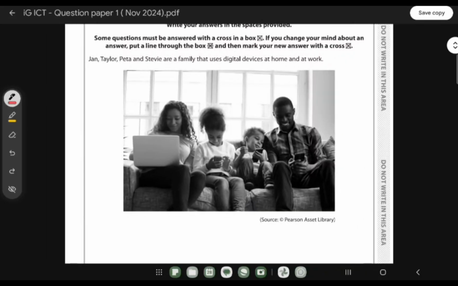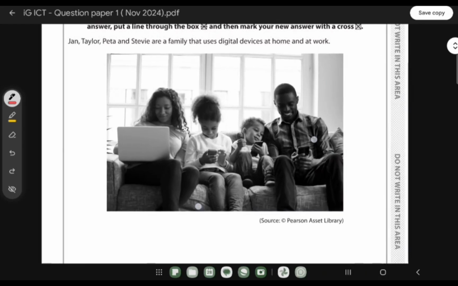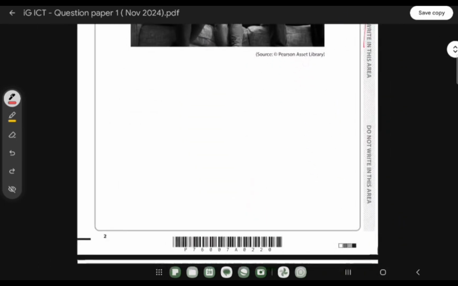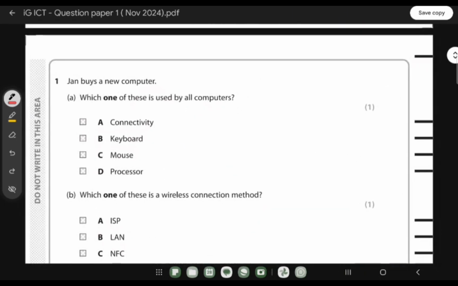So this is the first question scenario. Jan, Taylor, Pecha and Steve are a family that uses digital devices at work and at home. Zen buys a new computer. Which one of these is used by all computers? Which means, which of these things will be used by all computers? That one will be the processor.